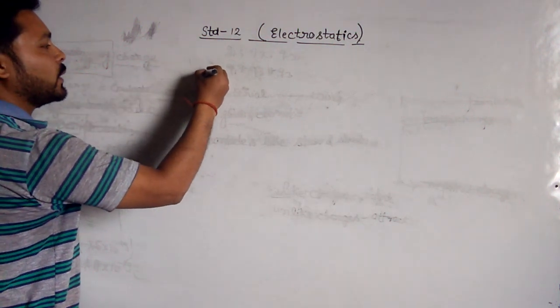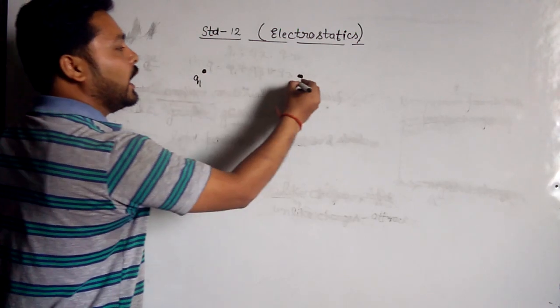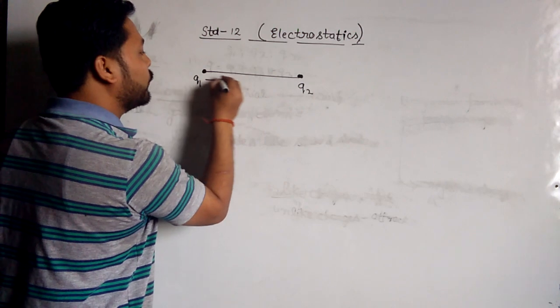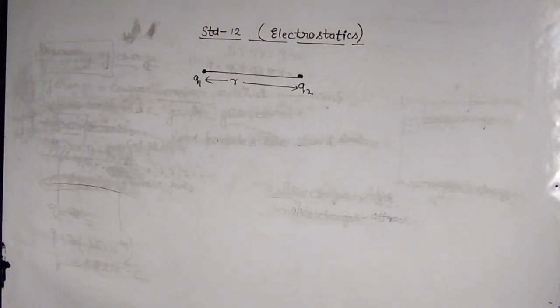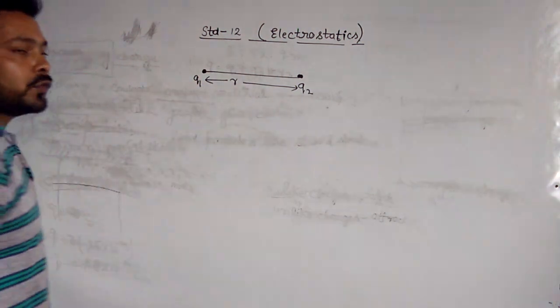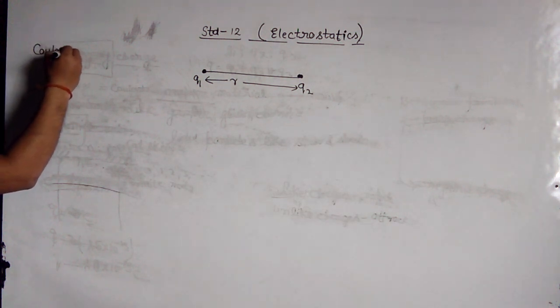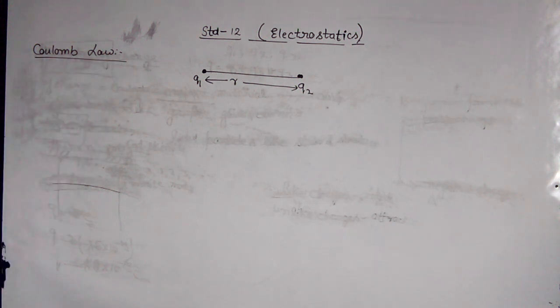Suppose two charged particles are taken, one of them is Q1, another of them is Q2, and both are separated from each other by a finite distance r.